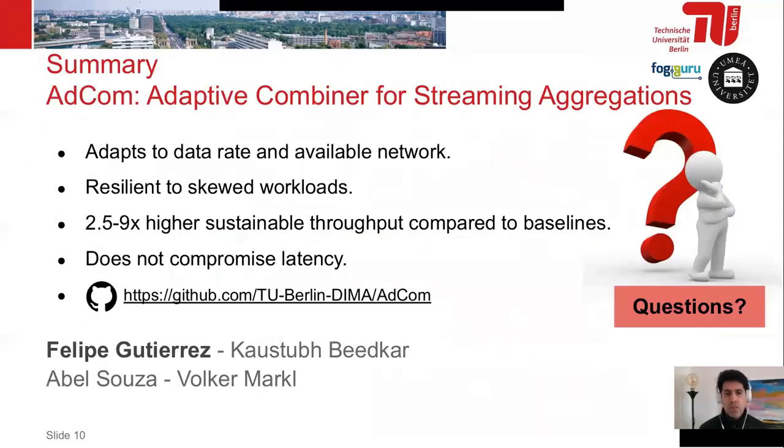And with this, I would like to summarize our work. AdCom is an adaptive combiner that adapts to data rate variation and to different characteristics of the available network. AdCom is also resilient to skewed workloads, and we could achieve up to 9 times higher sustained throughput compared to the existing baseline. And more important, we do not compromise latency.